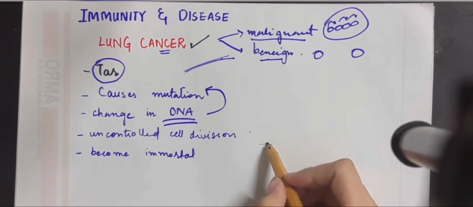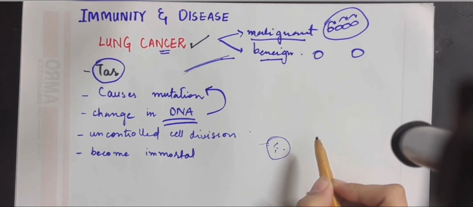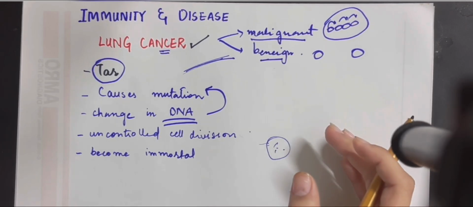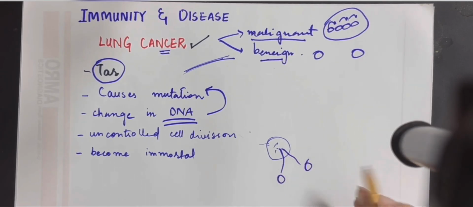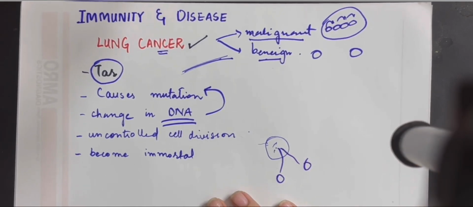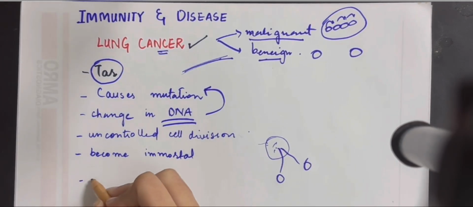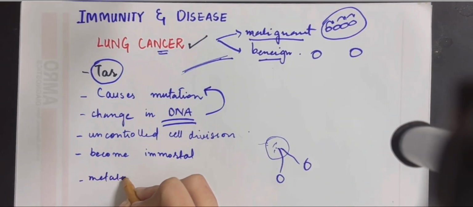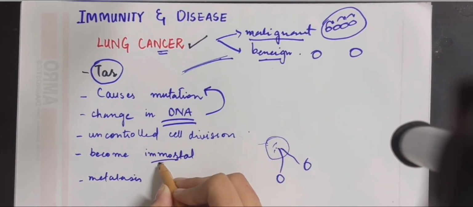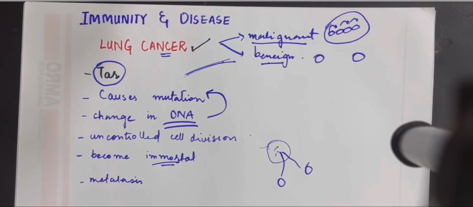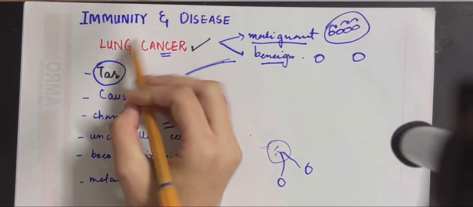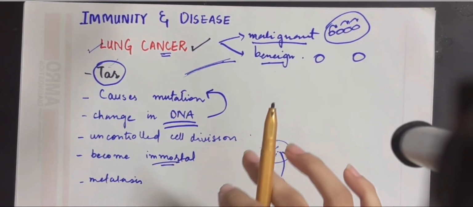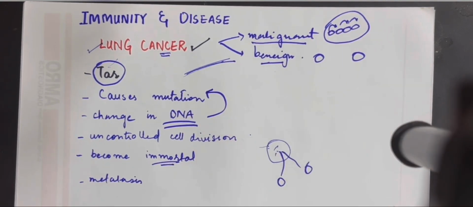Whenever they break off, the content that is present in the cell or the blood is released out and enters into the other cells surrounding that immortal cell. This results in metastasis, due to which all of these cells are immortal, their division is uncontrolled, and thus it causes lung cancer, which is a very severe disease of the lung.